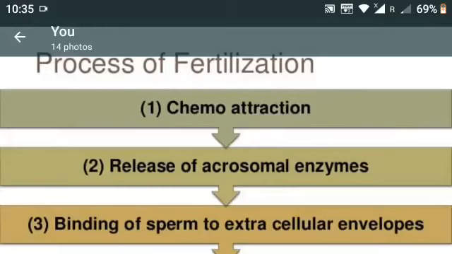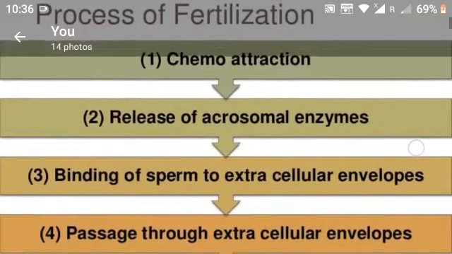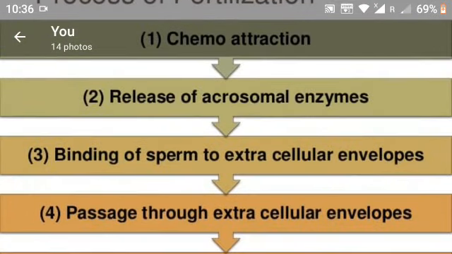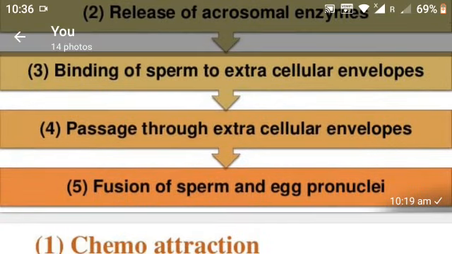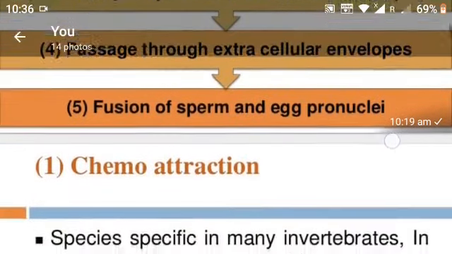We will discuss the topic process of fertilization. The process of fertilization can be divided into some steps: first, chemo attraction; second, release of acrosomal enzymes; third, binding of sperm to extracellular envelopes; next, passage through extracellular envelopes; and the next process, fusion of sperm and egg pronuclei. Okay, first process, chemo attraction.